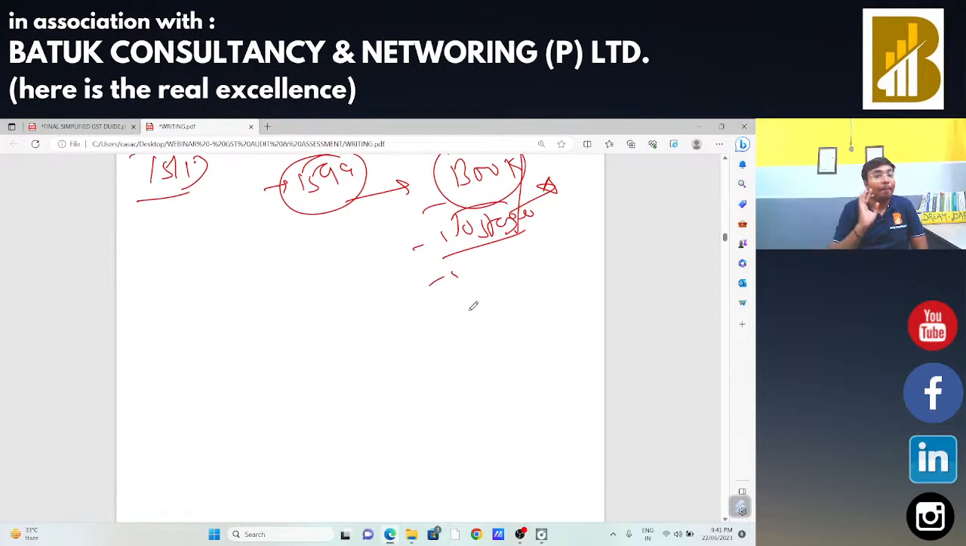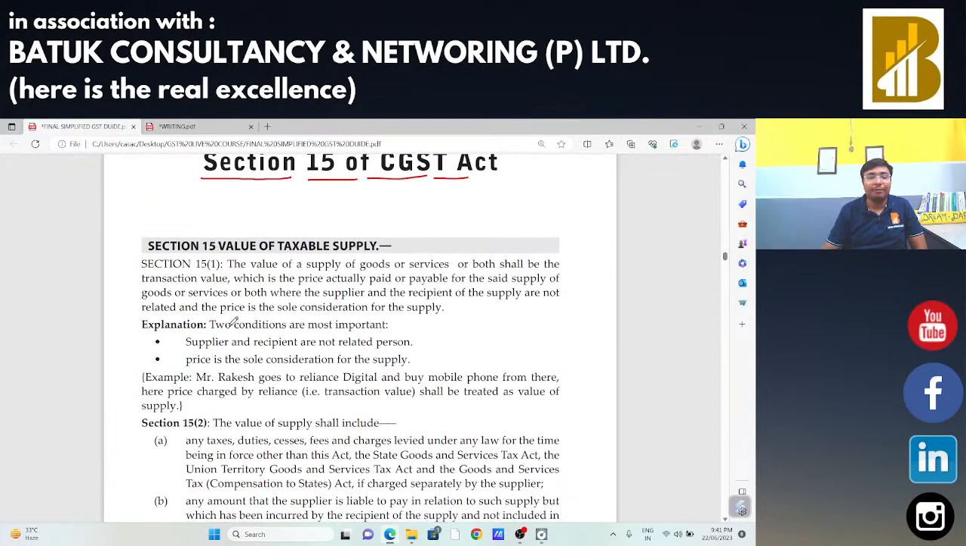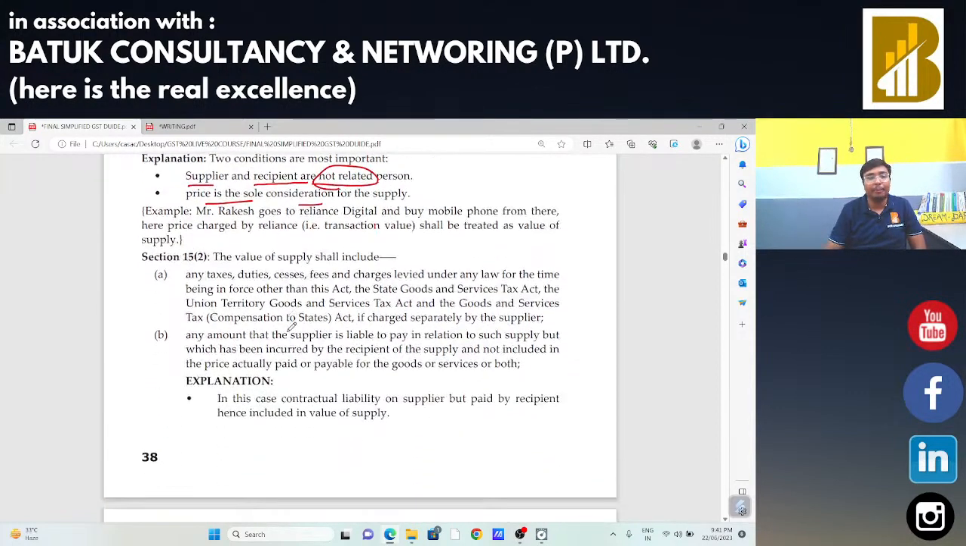If there is any CGST or SGST, they will not be part of that transaction value. But if there is any tax other than the GST, that will be part of the value of supply. So section 15 subsection 1 says the transaction value will be the value of supply if supplier and recipient are not related persons and price is the sole consideration. Example is Reliance Digital. Now, as per section 15 subsection 2, all the duties and taxes will be part of the value of supply except the GST.